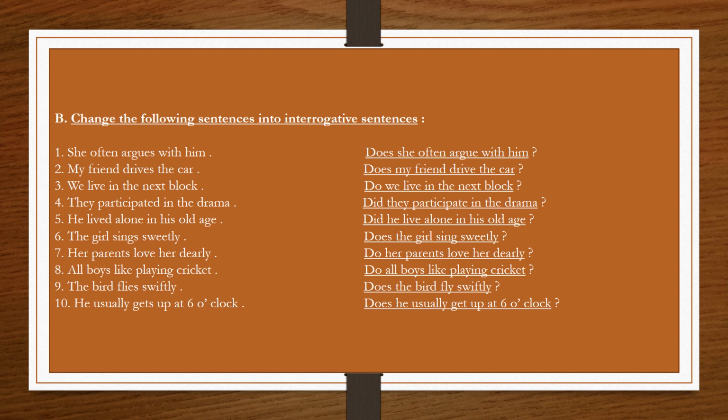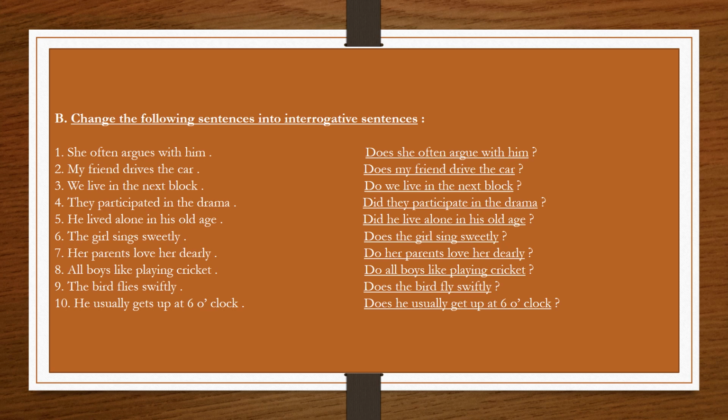And question mark. Fifth, he lived alone in his old age. Lived again is the past form of the verb live, and the subject is he. As the sentence is written in past tense, so we will use did before the subject he. So the question is, did he live alone in his old age?